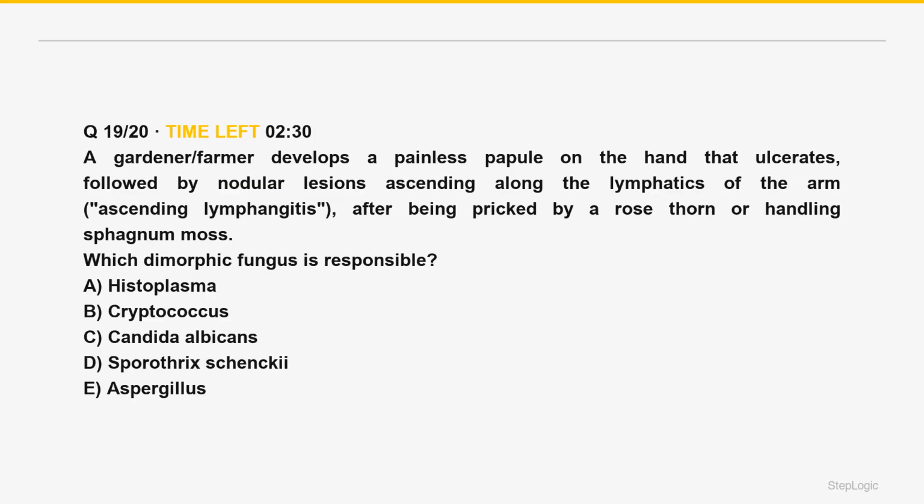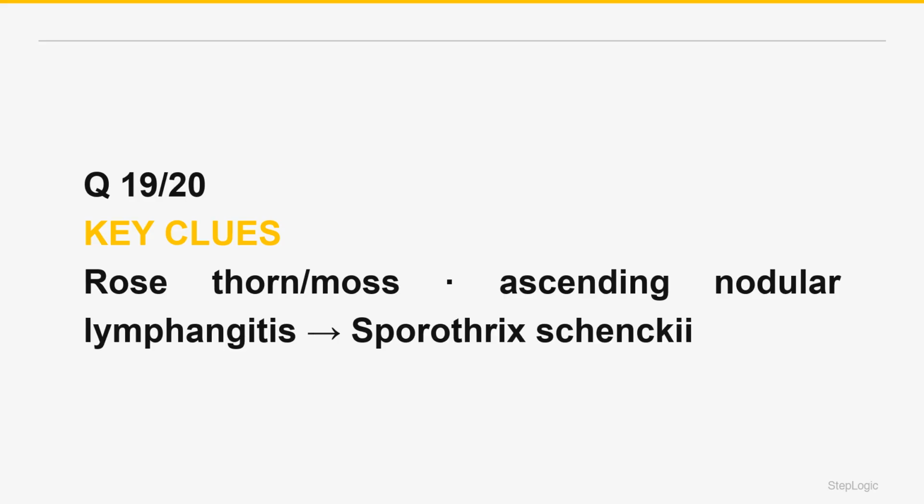Which dimorphic fungus is responsible? A gardener or farmer develops a painless papule on the hand that ulcerates, followed by nodular lesions ascending along the lymphatics of the arm, ascending lymphangitis, after being pricked by a rose thorn or handling sphagnum moss. Read the command. Which fungus? Gardener, rose thorn, ascending nodular lymphangitis. Sporothrix schenckii, rose gardener's disease.